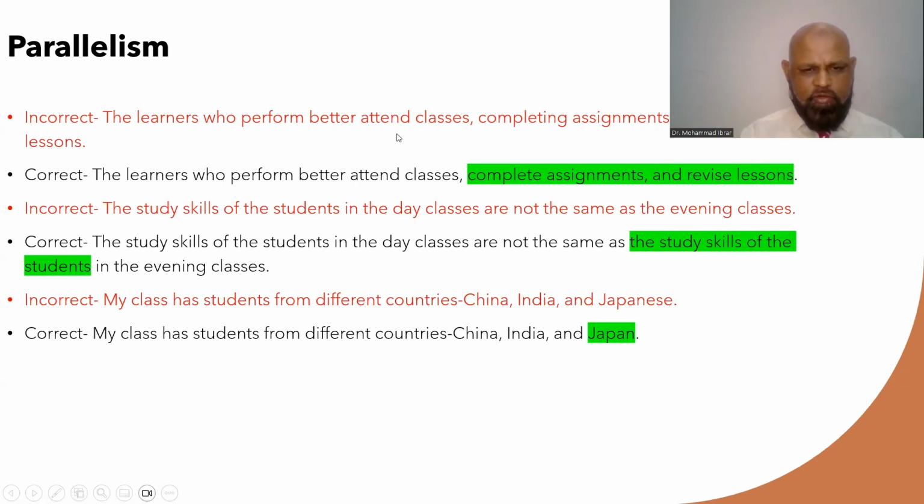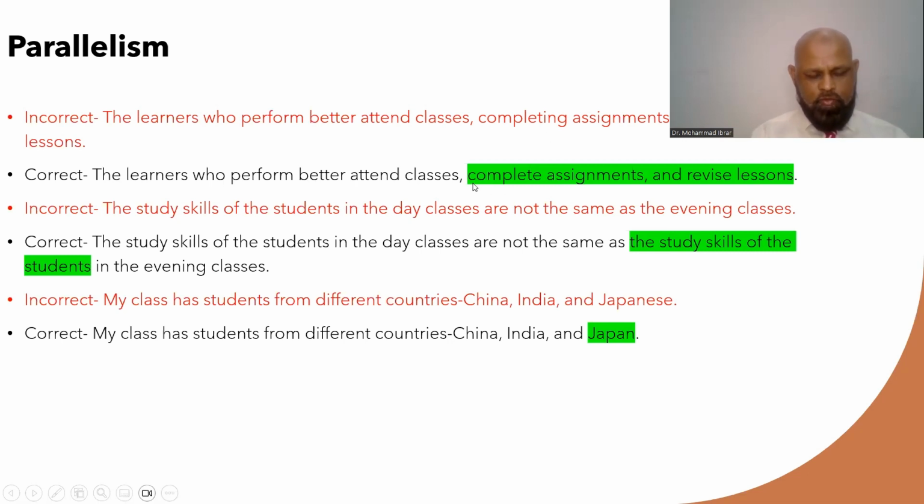So if you look at the three phrases here at the end, attend classes, completing assignments, and revising their lessons. You see, attend, verb, infinitive here. Completing with ing. It's not infinitive here. Revising, verb with ing, which is not infinitive. So they're not consistent. They're highly inconsistent.